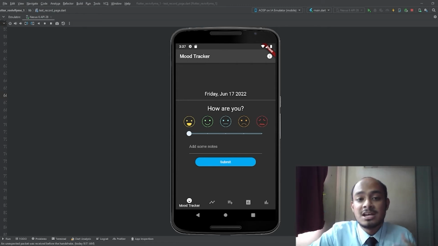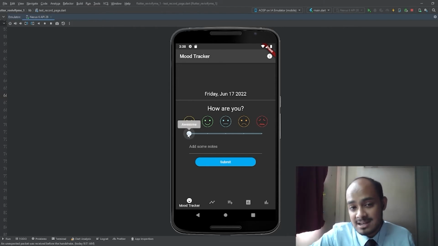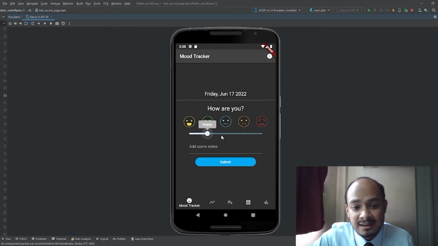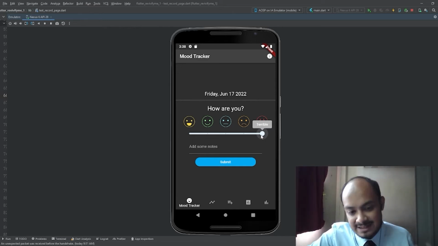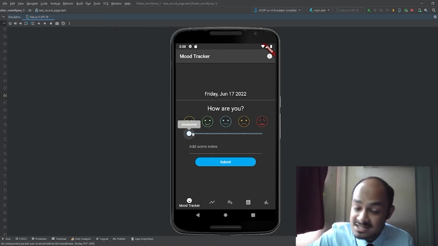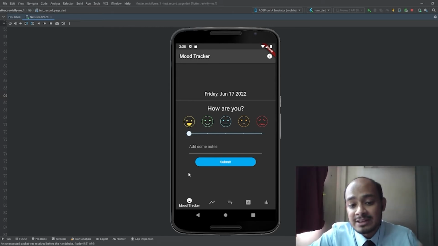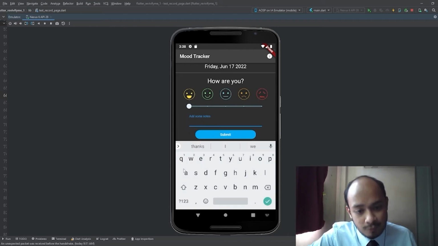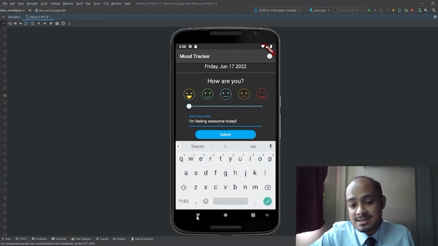Over on this page, users can actually record their mood using the slider over here. For example, if their mood is awesome, they can just leave it here at awesome, and they can scroll down to happy, neutral, sad, and terrible, depending on how they are feeling on that particular day. For example, we are going to put our mood as awesome today, and we also have the ability to add some notes if we want to. For example, once users have written the notes and have logged in their mood, they can just click submit.